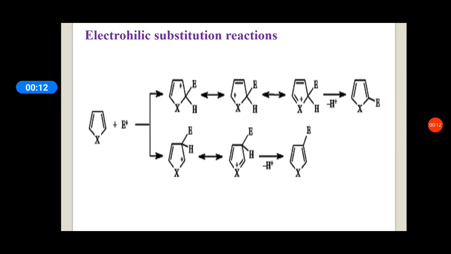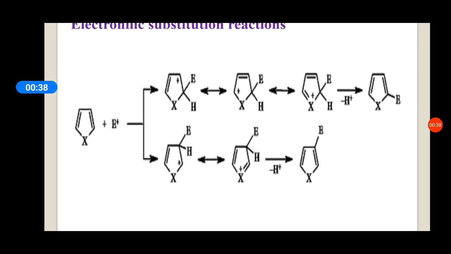So in the last class we discussed the structure of 5-membered heterocyclic compounds. In this class we are going to study electrophilic substitution reactions in 5-membered heterocyclic compounds, that is in furan, pyrrole and thiophene. Let us see here, 5-membered heterocyclic compounds. I have taken X. This X may be nitrogen, oxygen or sulfur.